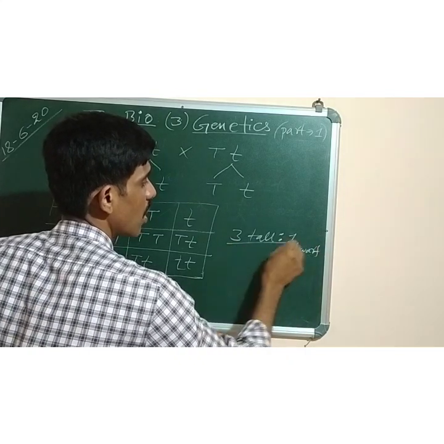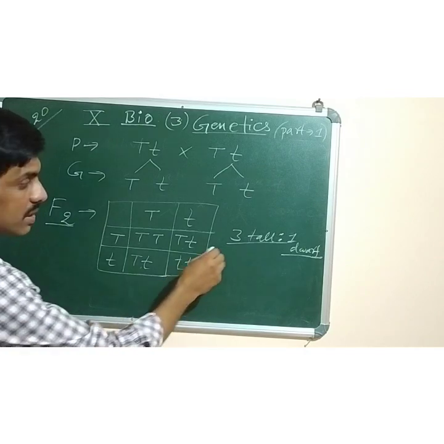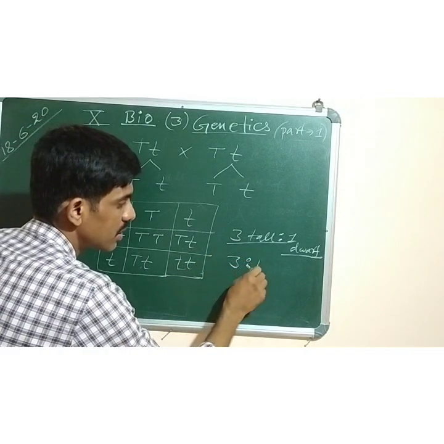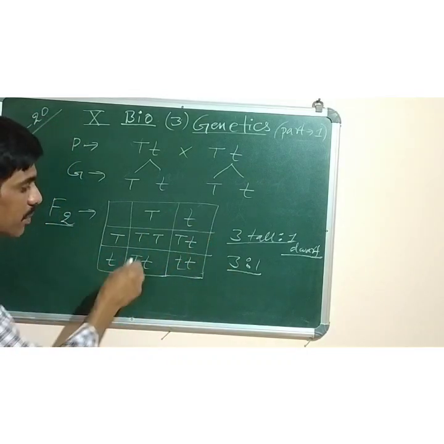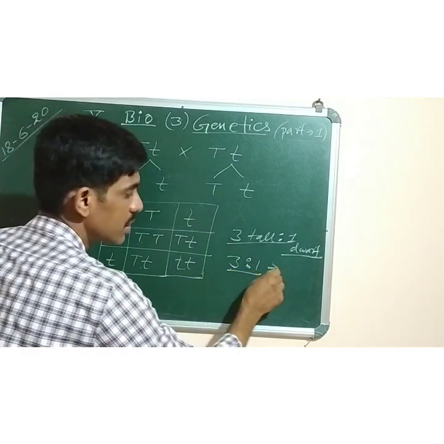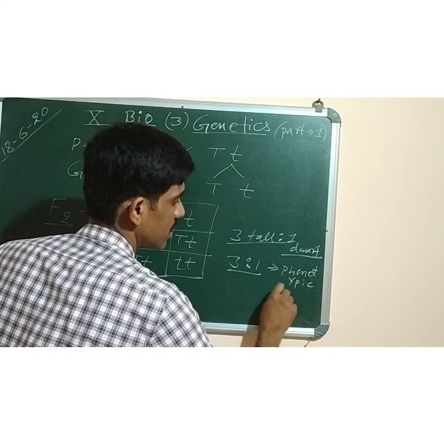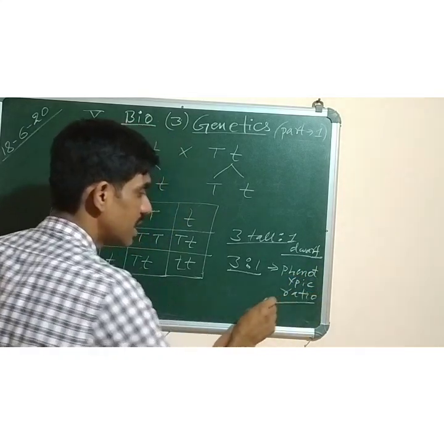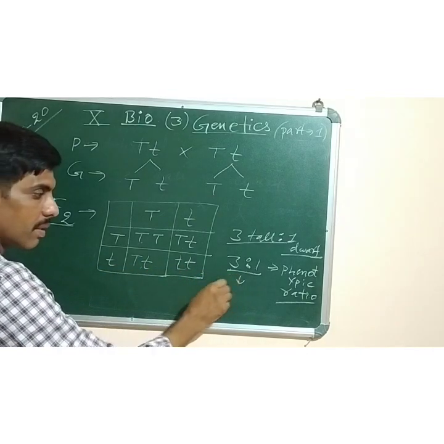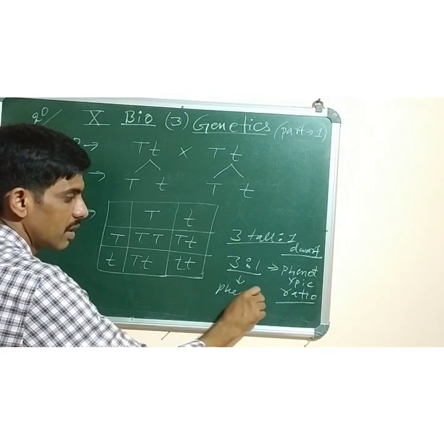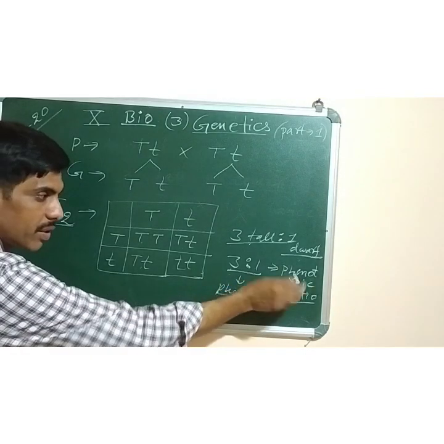So this question is asked: what is the monohybrid cross ratio? This ratio, 3:1, is called the phenotypic ratio. What type of ratio is it? Physically, how do the plants appear? Three plants are tall, one is dwarf. So this is called the phenotypic ratio. And if it is asked what is the genotype of the F2 hybrid, this one was the phenotype. What is the phenotype? Three are tall, one is dwarf. That is called the phenotype, and this is called the phenotypic ratio.